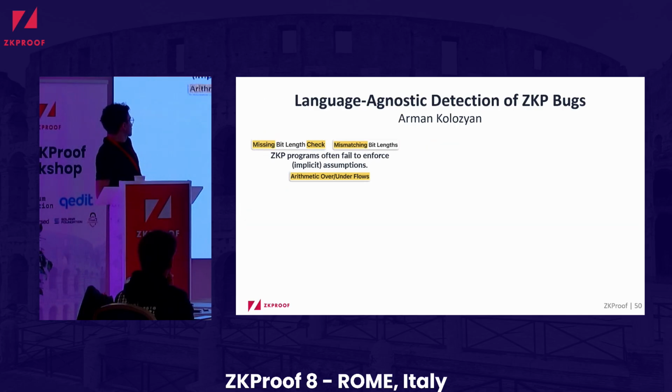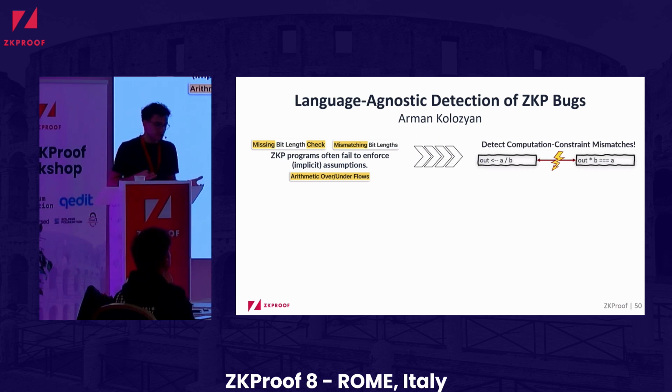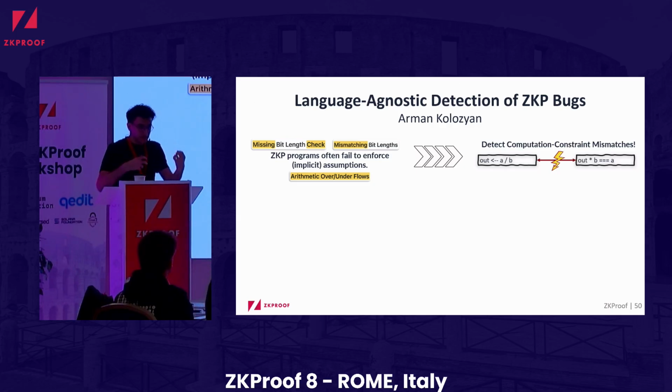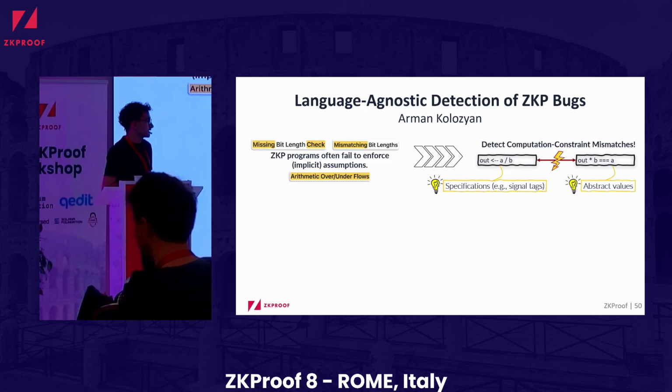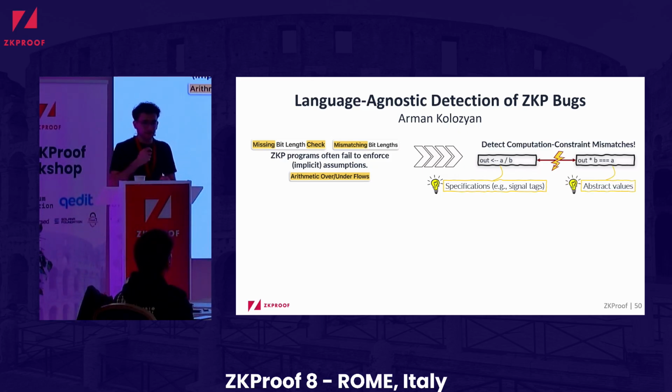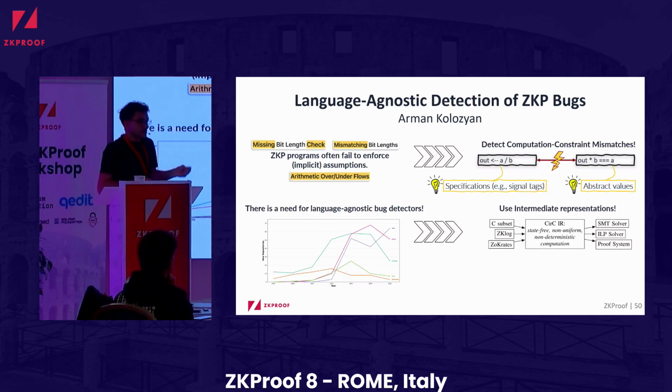So to conclude, we saw in this talk that zero-knowledge proof programs often violate these assumptions or implicit assumptions. Our solution was to detect computation-constraint mismatches and to make this formalization tractable. On the one hand, we use the specification to get an approximation of the behavior of the prover, and on the other side, we use these abstract, approximated values. And then we also saw that there is a need for language-agnostic bug detectors, and our solution there was to use intermediate representations.